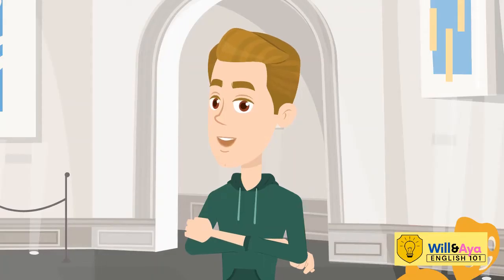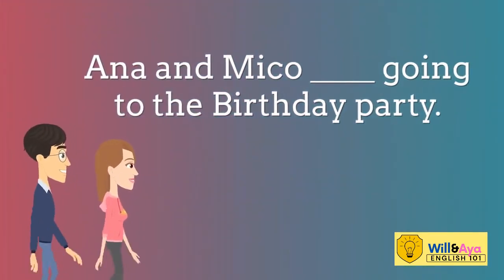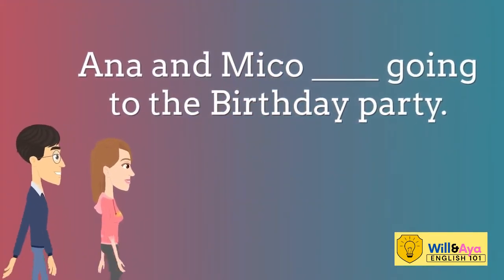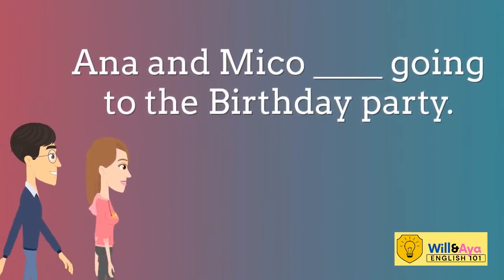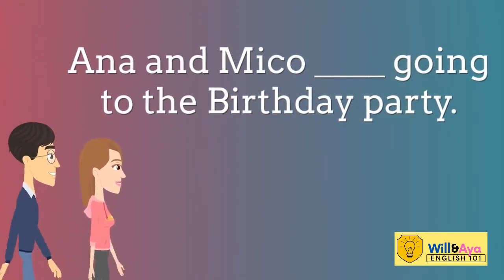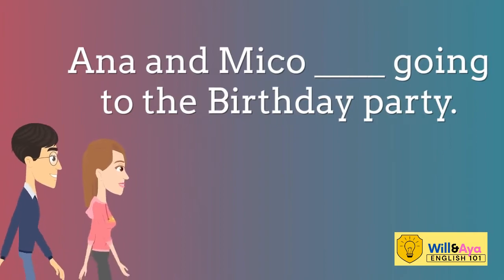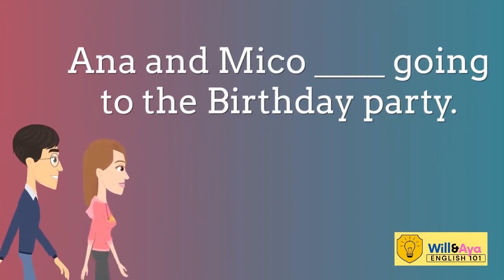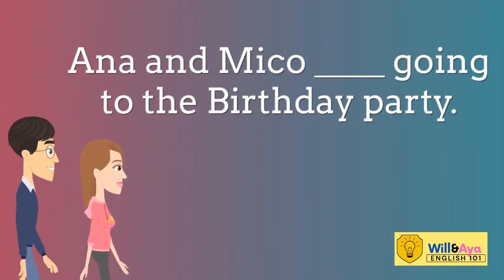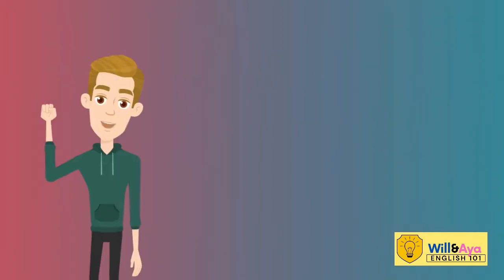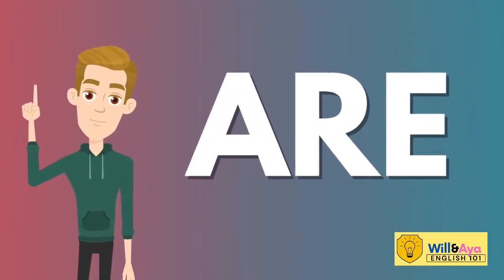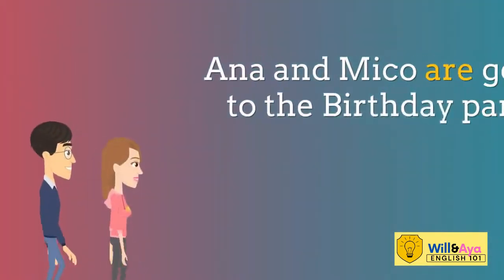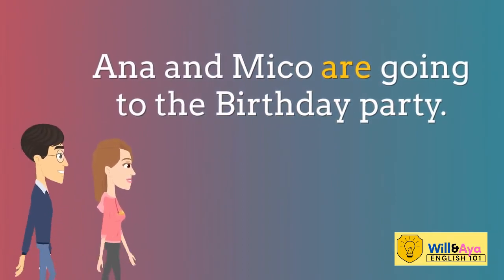Let's try to complete the sentence. Anna and Miko blank going to the birthday party. Now, what linking verb should we use? Is or are? Great job! The answer is are. Anna and Miko are going to the birthday party.